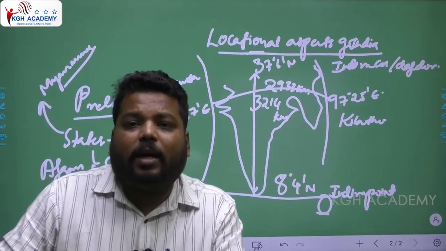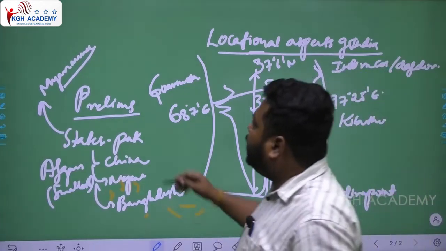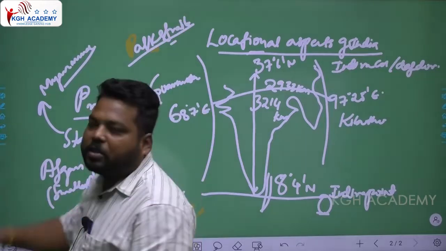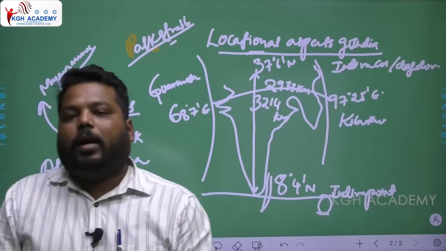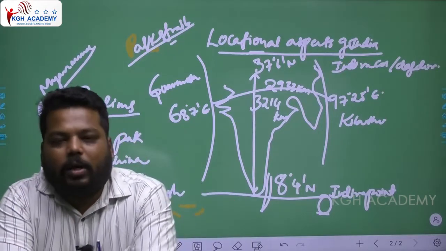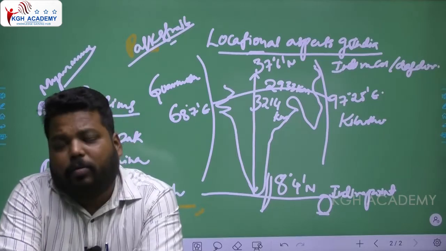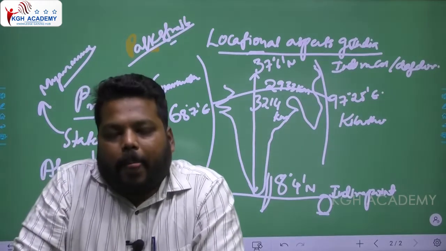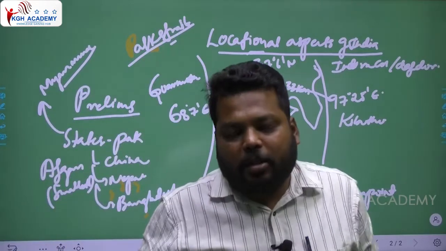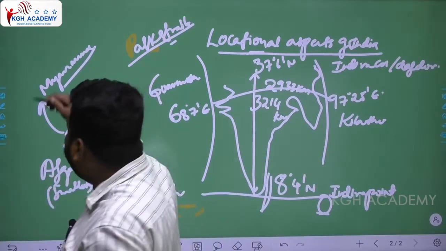But between India and Sri Lanka, we have a water passage called the Palk Strait, which is also very important. India is divided from Sri Lanka by the Palk Strait. What is a strait? A strait refers to a narrow water passage which generally divides two land masses. Clear? That is called a strait. So that Palk Strait divides India from Sri Lanka. That is also very, very important for you. Hope while reading about the prelims, you might have learnt about the international borders, like the India and Pakistan international border line, which is called the Radcliffe line.